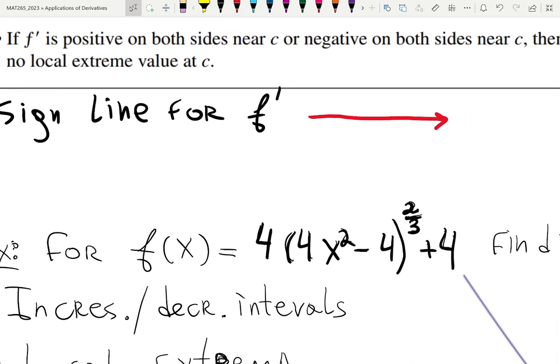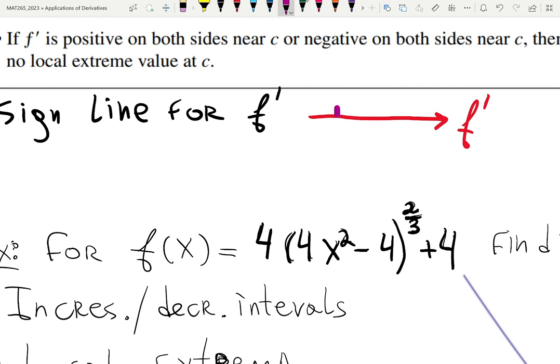Different structures show it differently. In some schools, you have probably seen a table. You can do the table if you want. It doesn't matter how you organize the information; you just need to know how to do it. I put a sign line of f prime. So this is where the f prime sign should be.